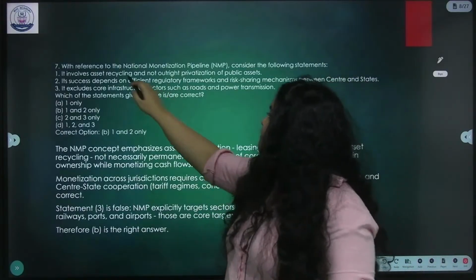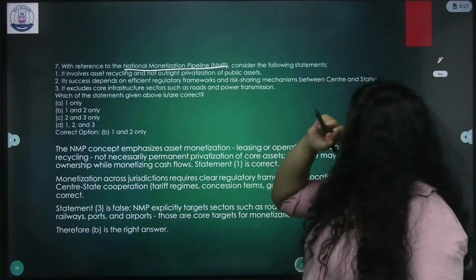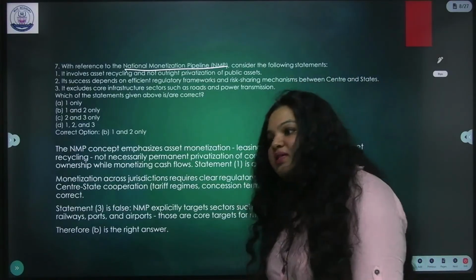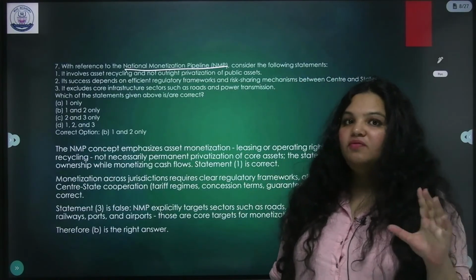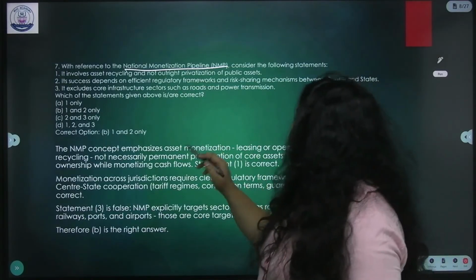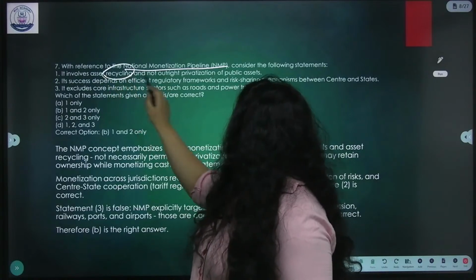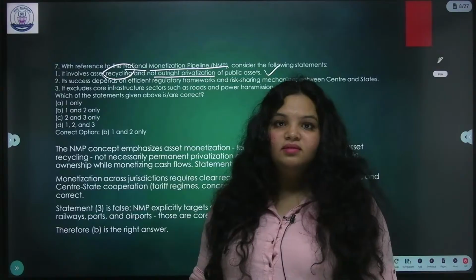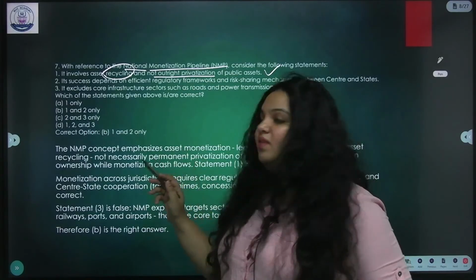Now, with reference to national monetization pipeline, consider the following statements. This is again from economy. National monetization pipeline has been in use for a few years. So you need to know these facts. It involves asset recycling and not outright privatization of public assets. Correct. Correct.